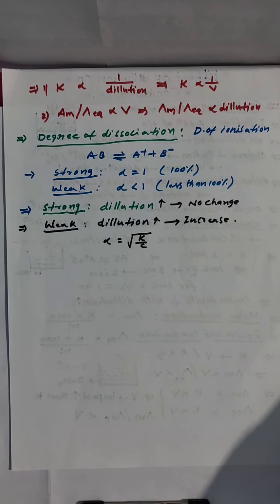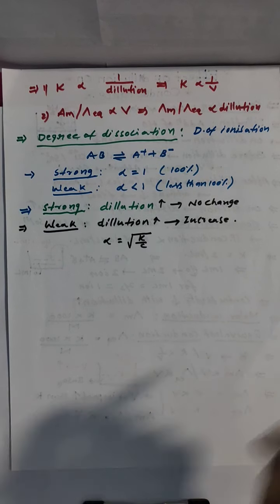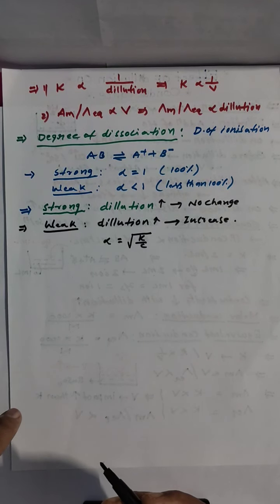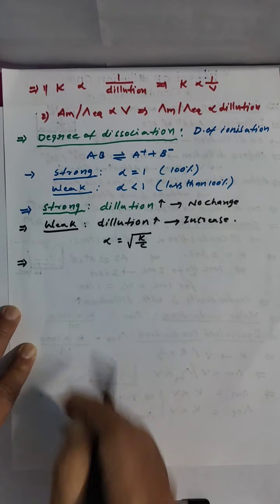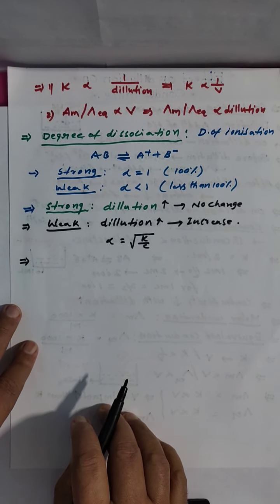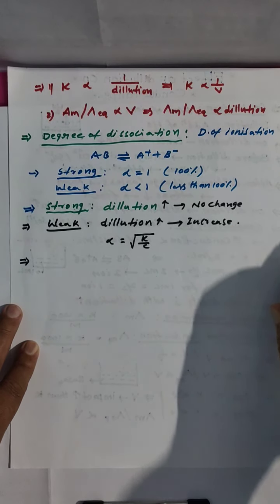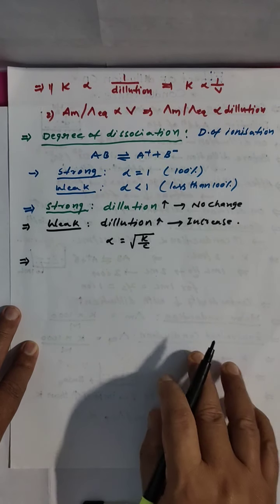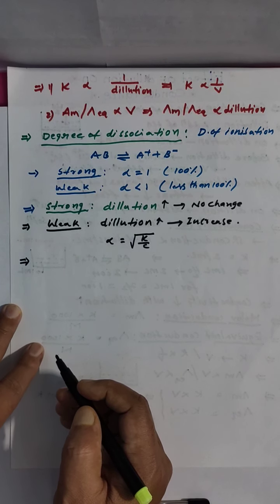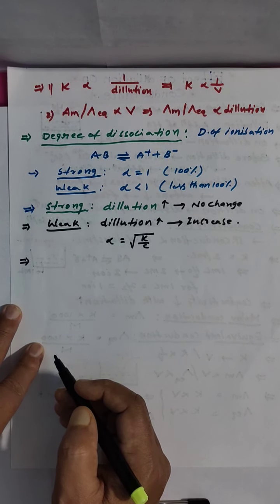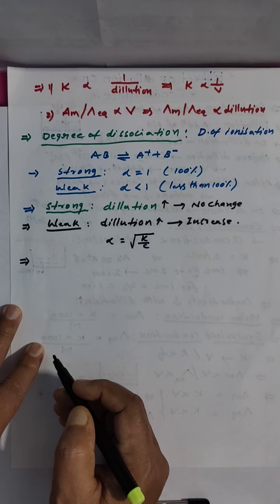Clear? So we can conclude that conductivity is inversely proportional to dilution, and molar conduction and equivalent conduction are directly proportional. Clear? Now you go for that.